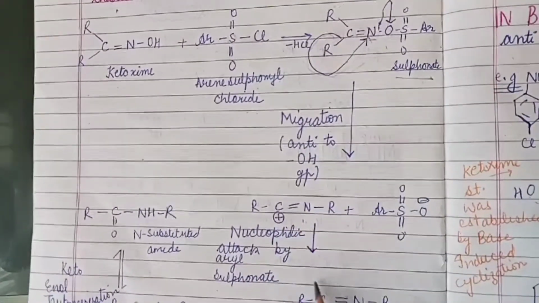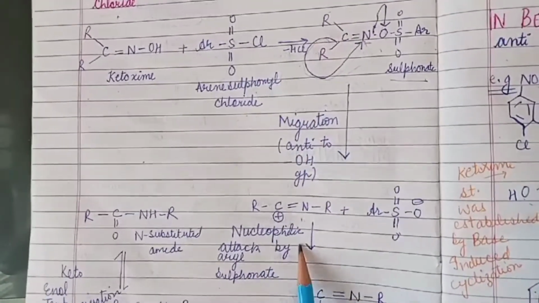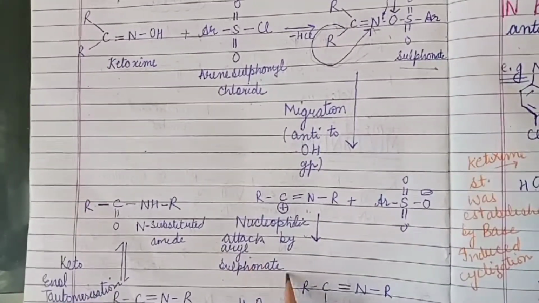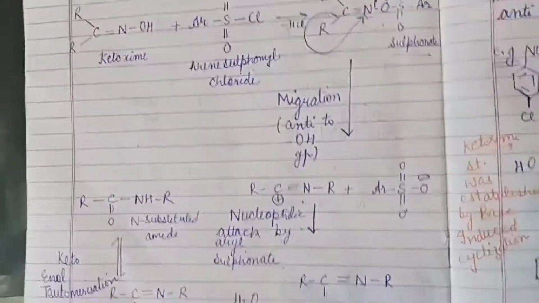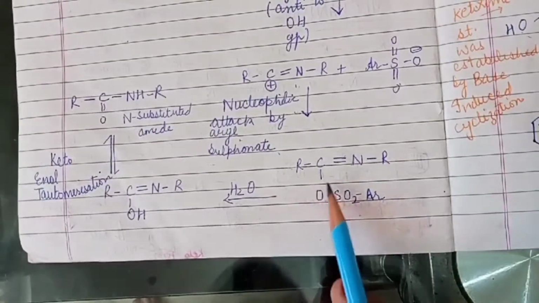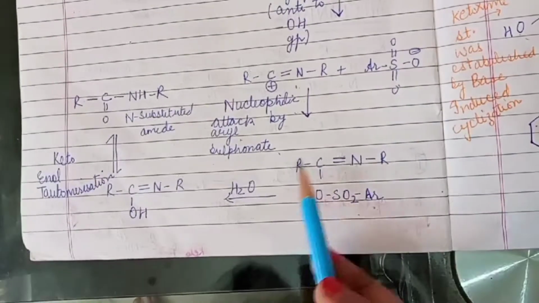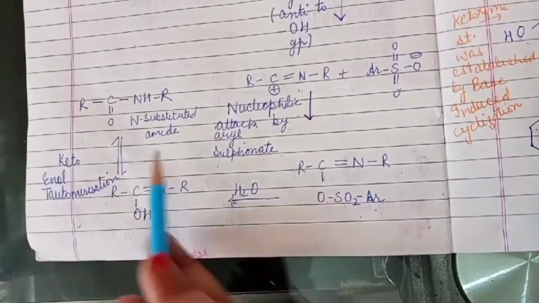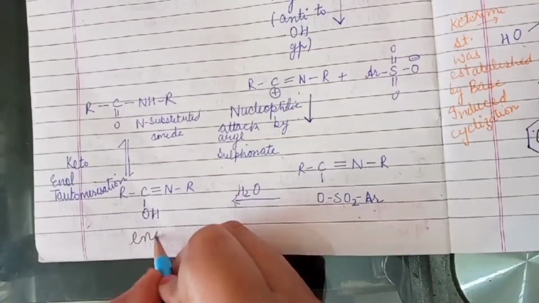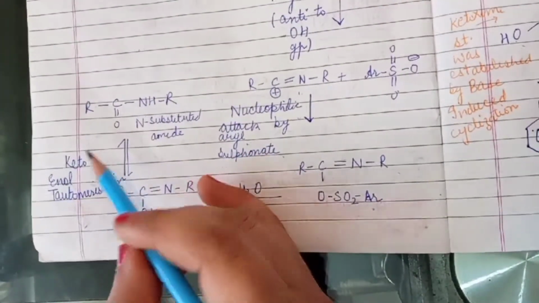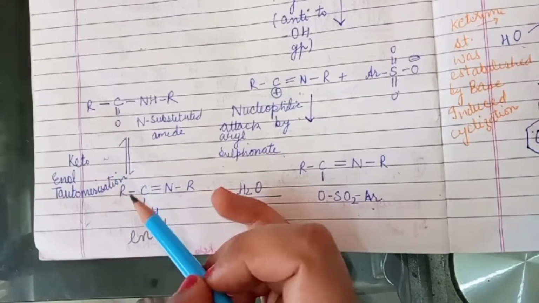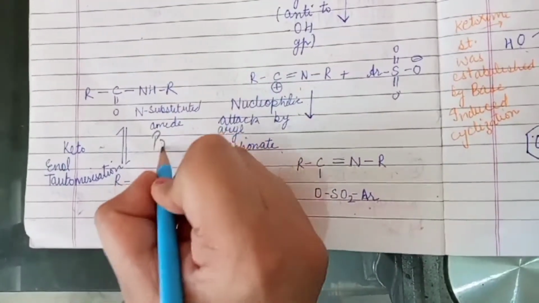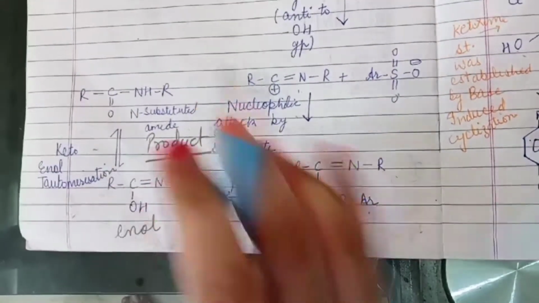The third step is the nucleophilic attack by any nucleophile. Here is the aryl sulfonate, and we get this R C bond OSO2R double bond NR. Now it reacts with a water molecule to form an enol, which tautomerizes, that is it undergoes keto-enol tautomerization to form a substituted amide, which is our product.